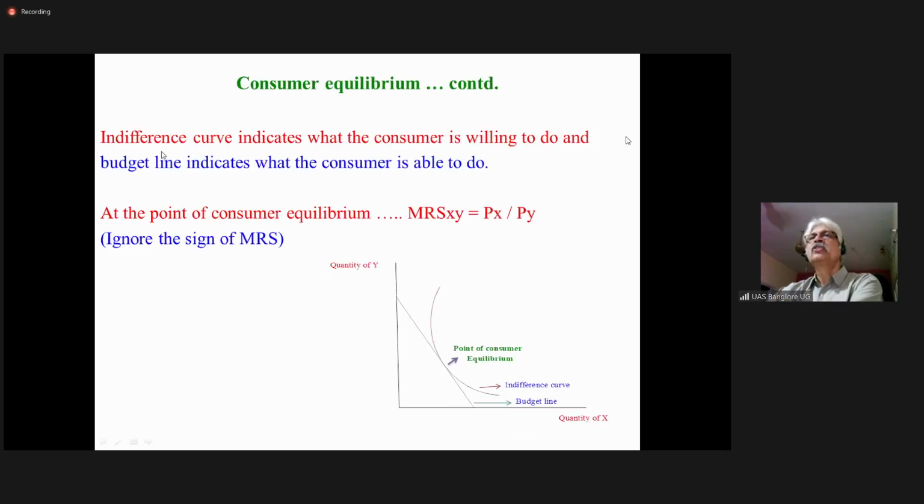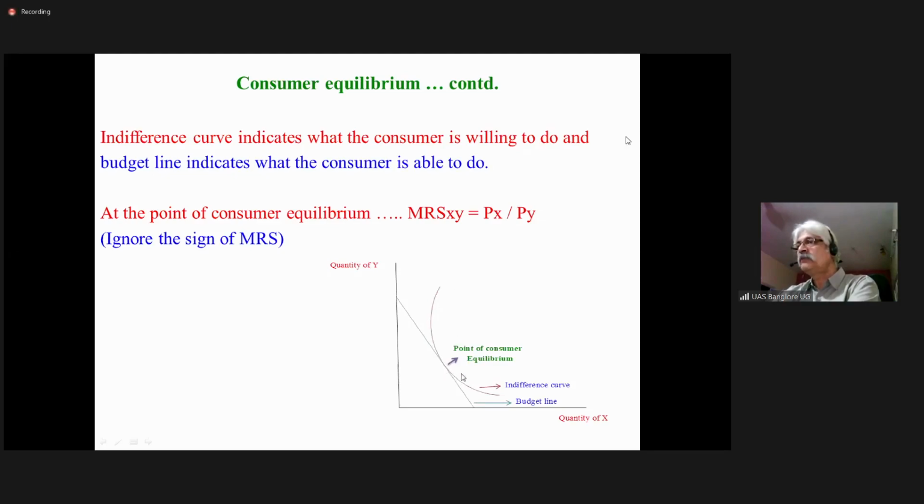So the indifference curve indicates what the consumer is willing to do, and the budget line indicates what the consumer is able to do, capable of doing. At the point of consumer equilibrium, the slope of the indifference curve is equal to the slope of the price line, at the point of tangency.